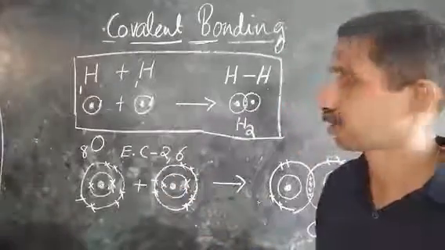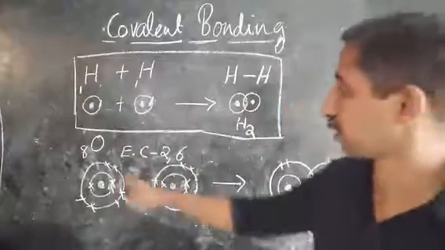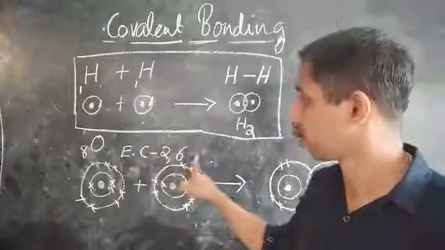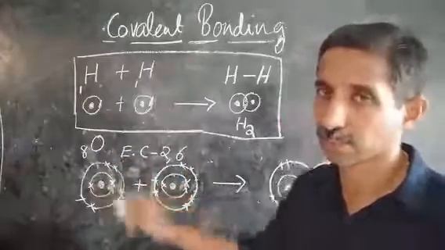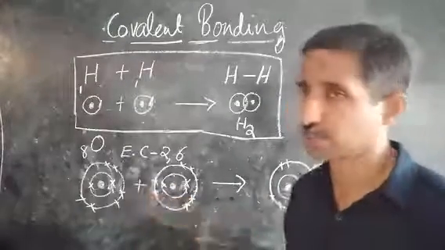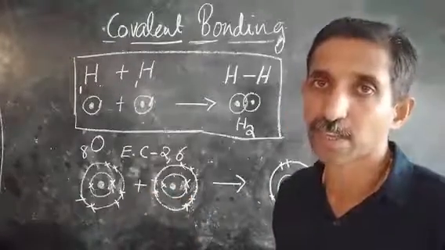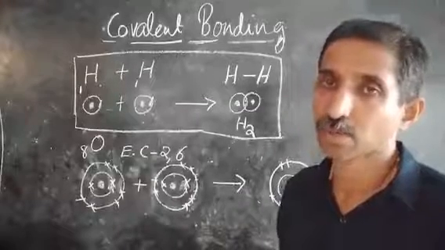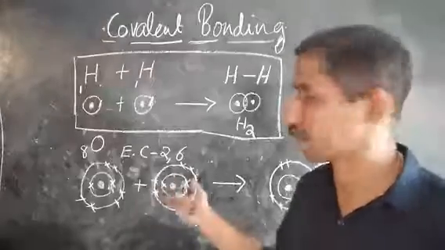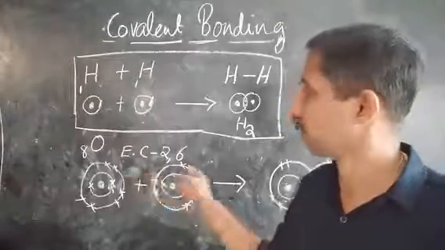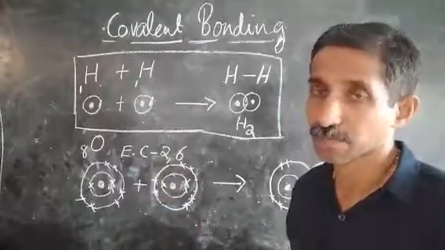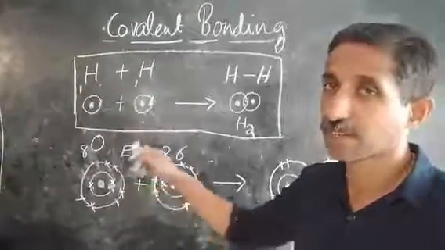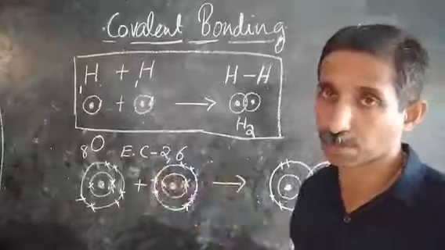And now look at oxygen, where the atomic number is 8 and the electronic configuration is 2, 6: 2 in the innermost shell and 6 in the outermost shell. Two oxygen atoms are not stable because they do not have the stability of an octet. So they want to complete the octet. For that purpose, when two oxygen atoms come together, they will share 2 electrons each. Every oxygen atom will donate 2 electrons for the common purpose.